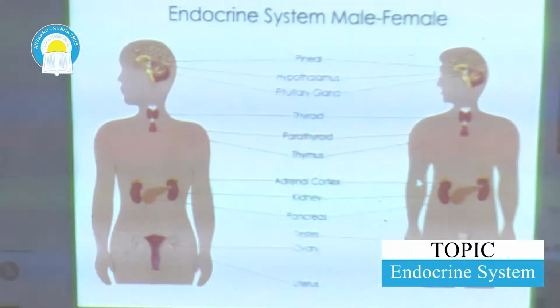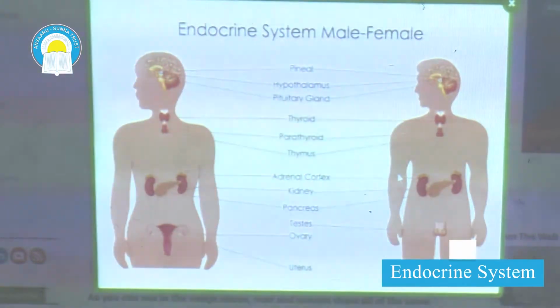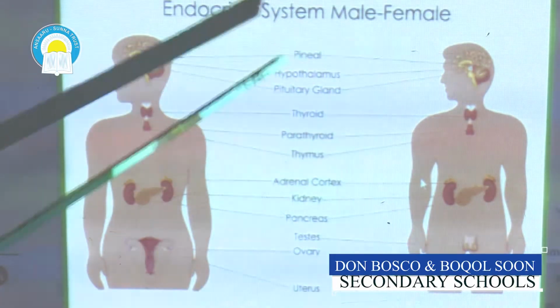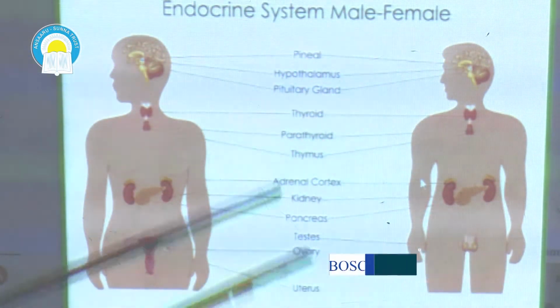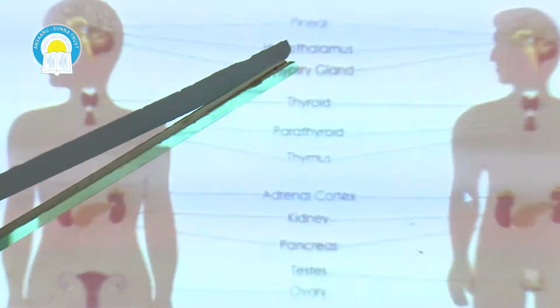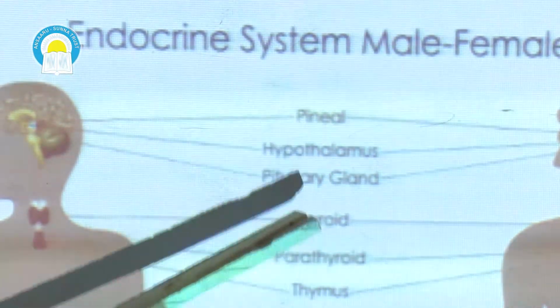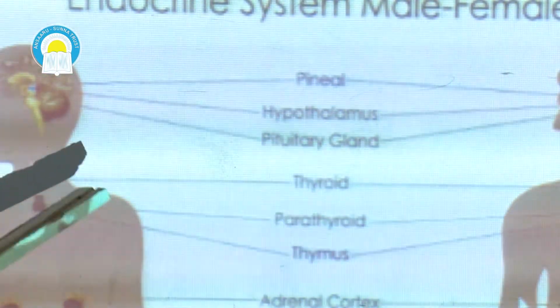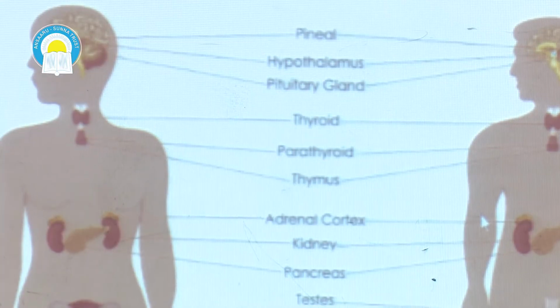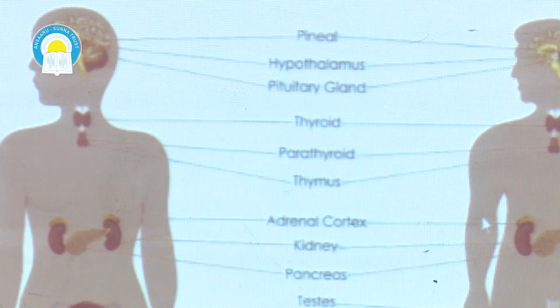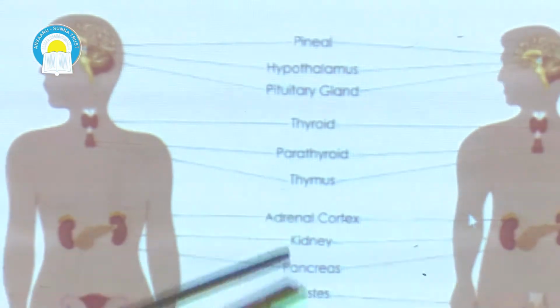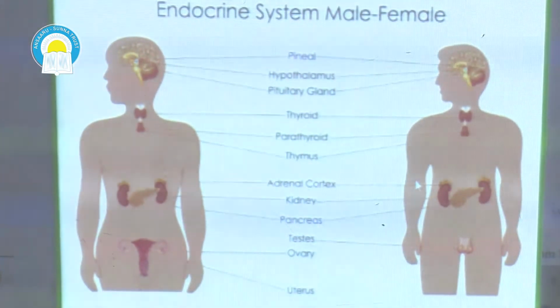The diagram that you have on the whiteboard displays some of the endocrine glands. We have pineal gland within the brain, we have hypothalamus, we have pituitary gland. So pineal, hypothalamus, and pituitary glands are located within the brain. We have within the neck region, thyroid gland. We have parathyroid gland situated in the neck region but the lower side, same to thymus. Then we have adrenal cortex, which are located above the two kidneys.